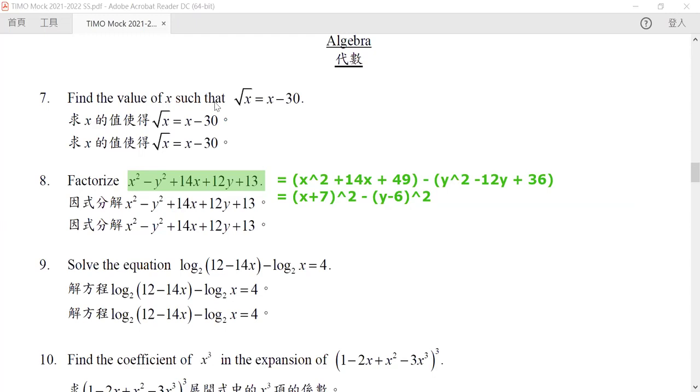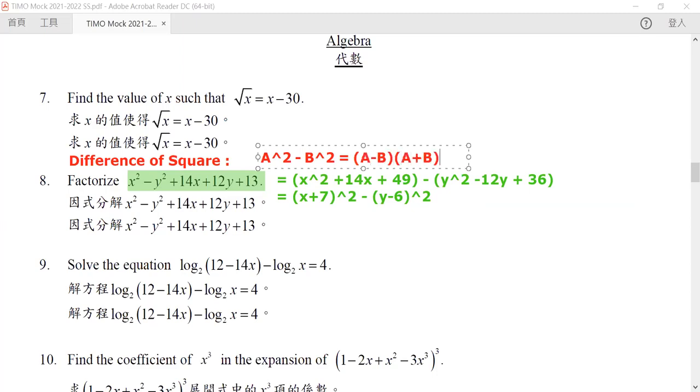Okay, so we are almost done. The only thing left is we need to know the difference of the square. Now, what I mean is that a squared minus b squared can always be written as a minus b times a plus b.